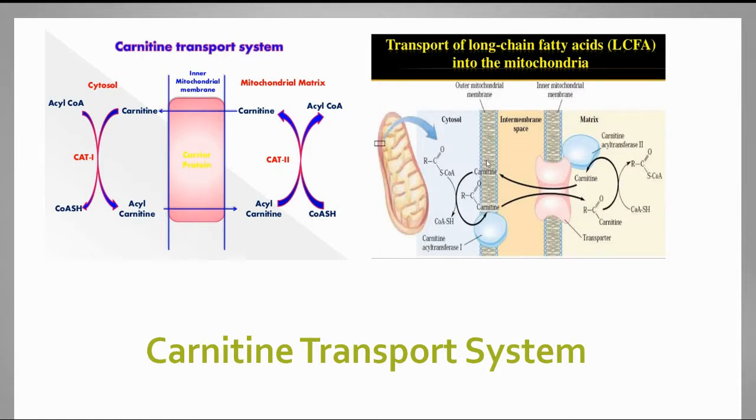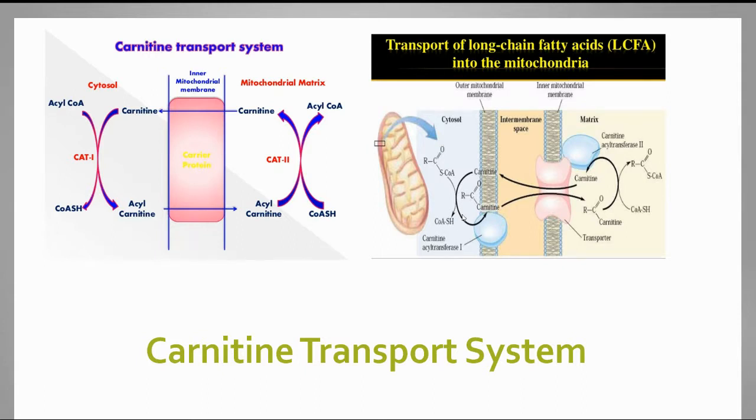here also I am representing another diagram for a clear explanation regarding the carnitine transport system. This part is the cytosol, and this is the mitochondrial membrane and mitochondrial matrix. See the inner membrane; this is the intermembrane space of the mitochondria. The coenzyme A outside the mitochondria cannot enter the inner membrane space, which is impermeable. Therefore, it combines with carnitine to form acyl carnitine.